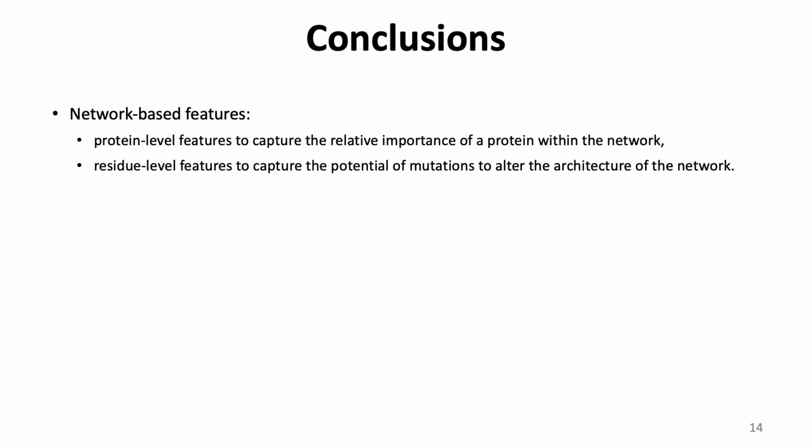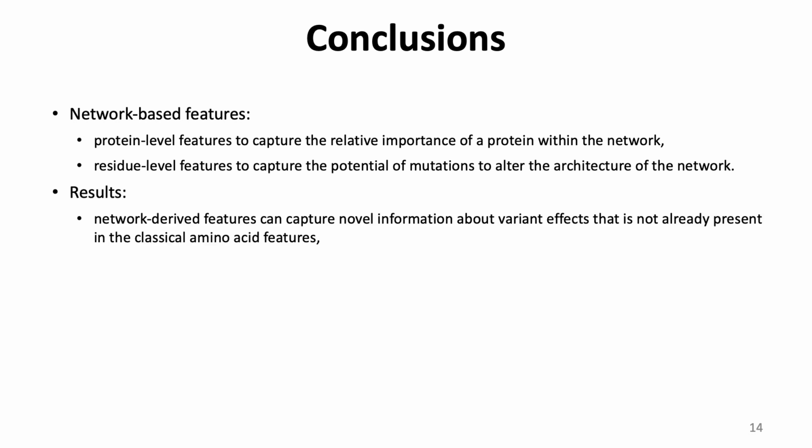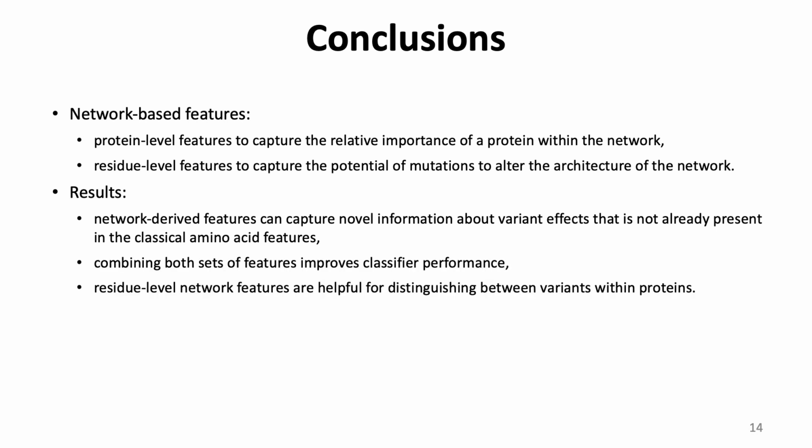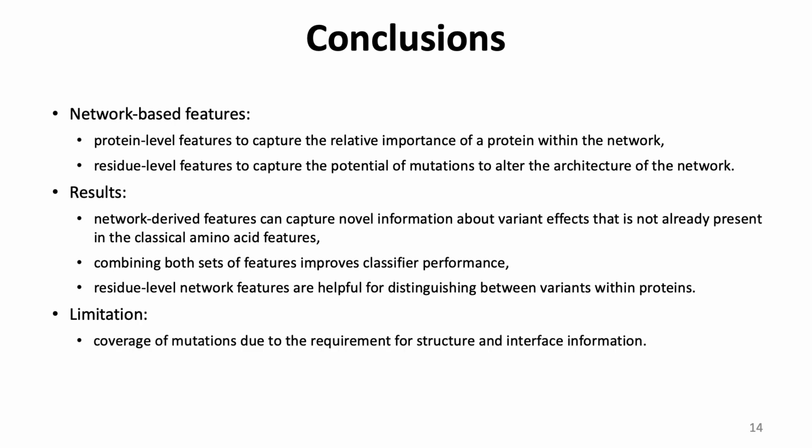So in conclusion, we developed network-based features that describe the relative importance of a protein within the network and the potential of mutations to alter the architecture of the network. We show that network-derived features can capture novel information about variant effects that is not already present in the classical amino acid features, that combining both sets of features improves classifier performance, and that residue-level network features are helpful for distinguishing between variants within proteins. However, it's important to note that our method has a limitation in the coverage of mutations due to the requirement for structure and interface information.